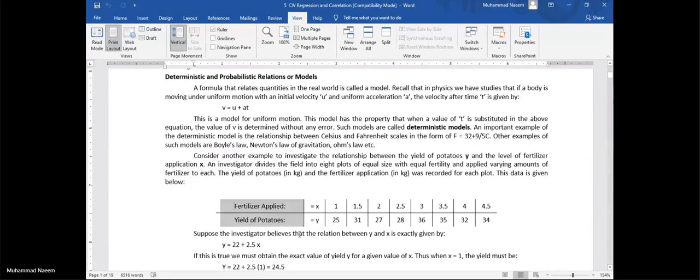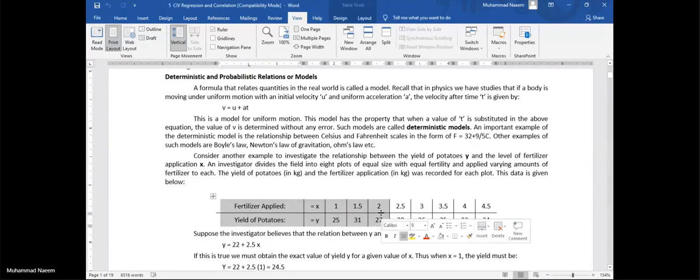I have put a different example, not related to your engineering: in different fields of land, we apply fertilizers and get a potato crop. We will have a different crop as we have applied a different amount of fertilizer. So again we have variation. We cannot assess that if we apply 1 kg, then we will have this amount.